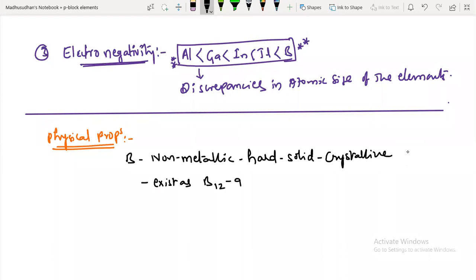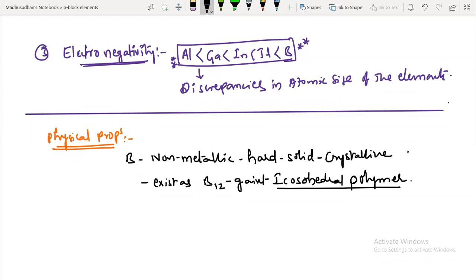B12. It is again icosahedral, a polymer. Its melting and boiling points are very, very high, almost close to diamond. That much hard it is. B12 is a big icosahedral polymer. It exists as B12.